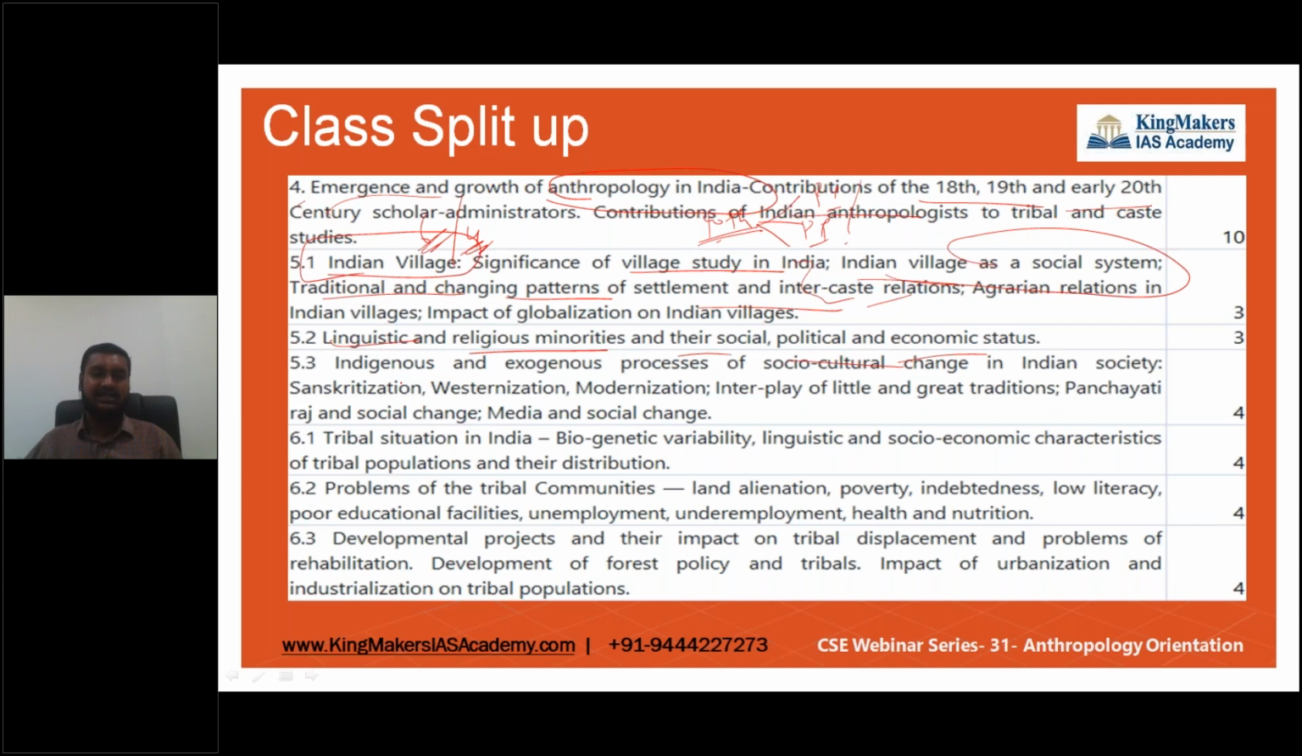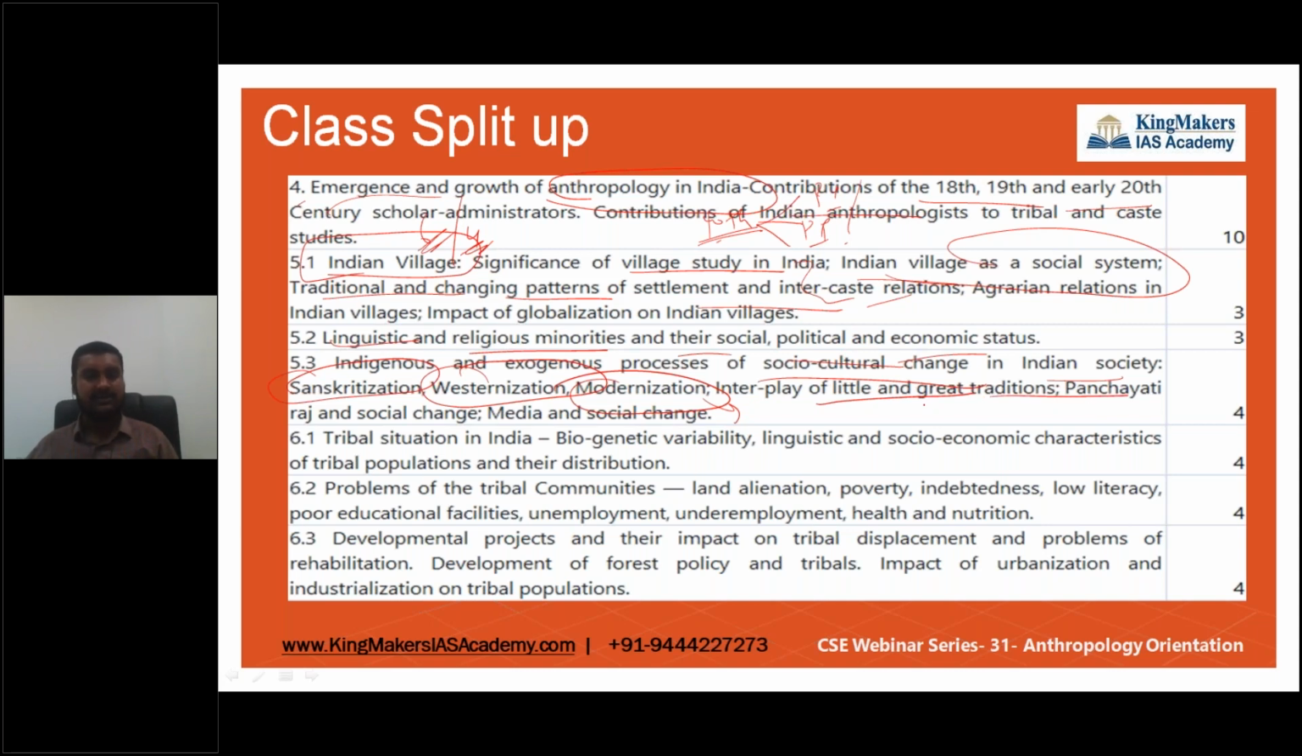Then we are also seeing the indigenous and exogenous social and cultural change in Indian society, along with a few interesting concepts like Sanskritization, Westernization, and modernization. All these three things have influenced Indian society completely. So how these concepts influence us, and how this is going to change the values of the people in this world. This is what we're going to see here.